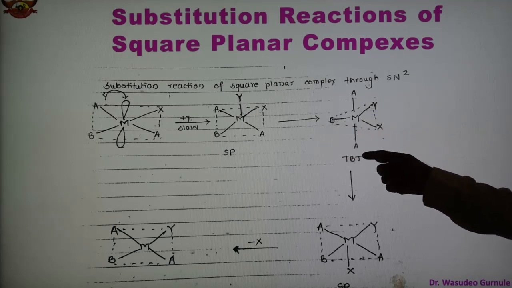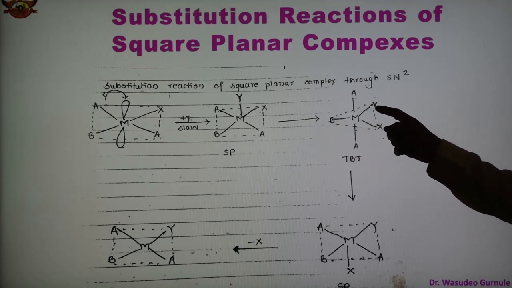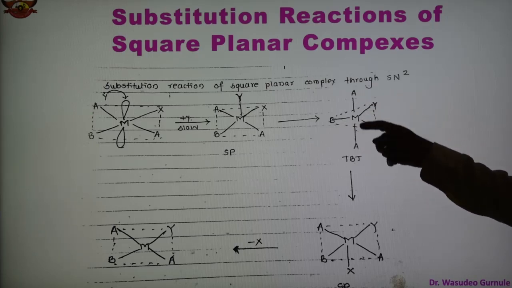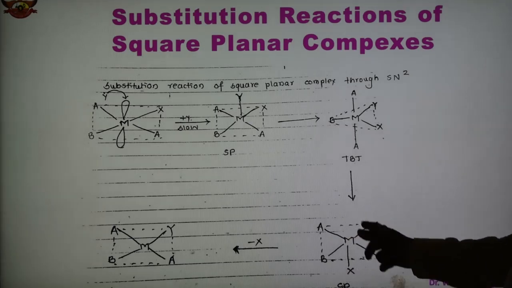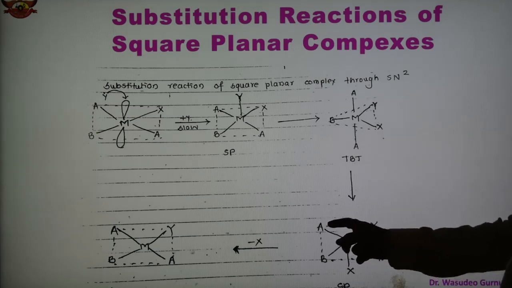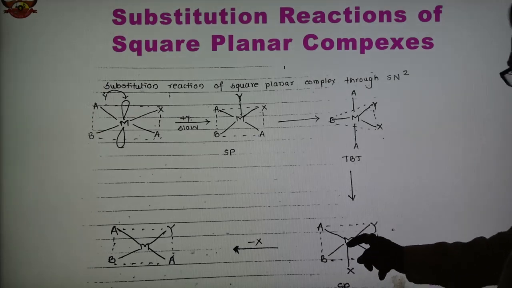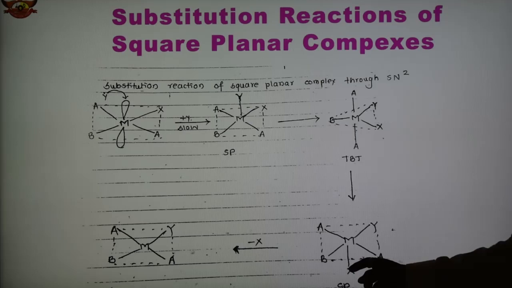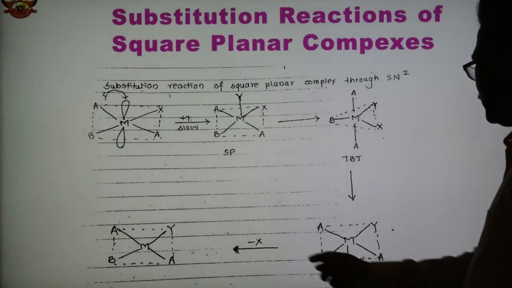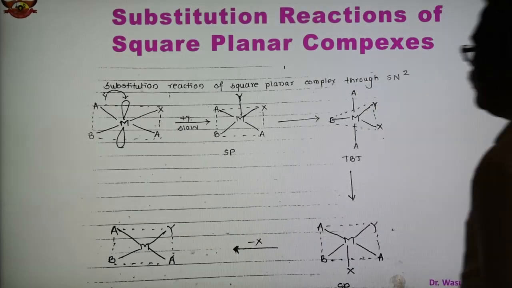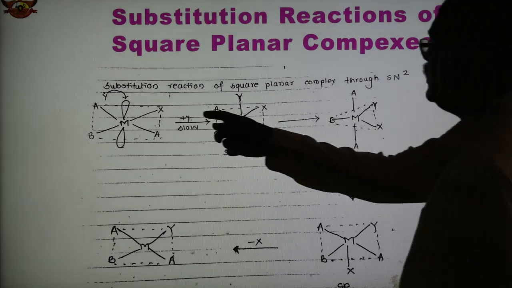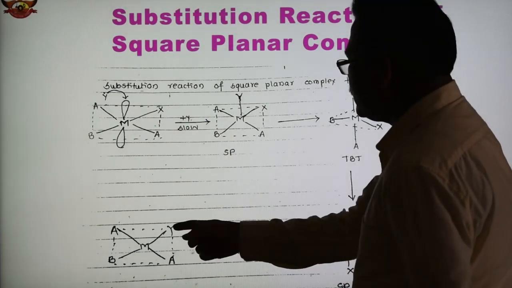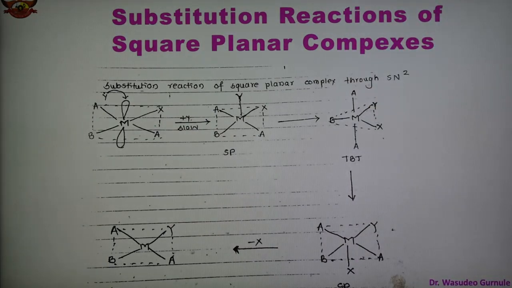We also get this type of arrangement, with Y here, and X, B and A. So this is trigonal bipyramidal, and from this we get this type of square pyramidal after rearrangement, with X here, and A, B, A, and Y here. From this, minus X, that is removal of X, we get the square planar complex. So here in place of X, we have removed X and substituted the Y ligand.